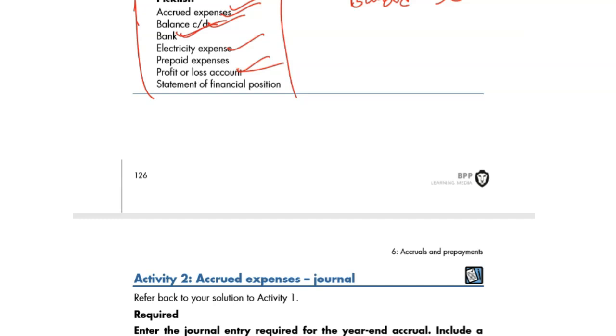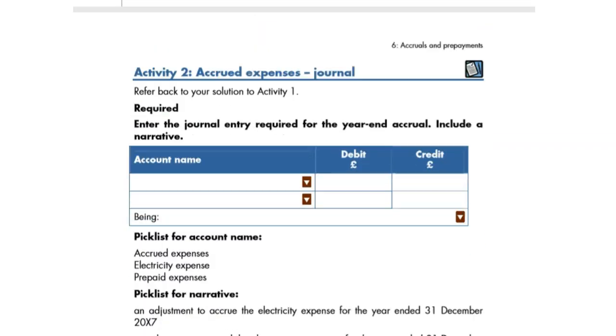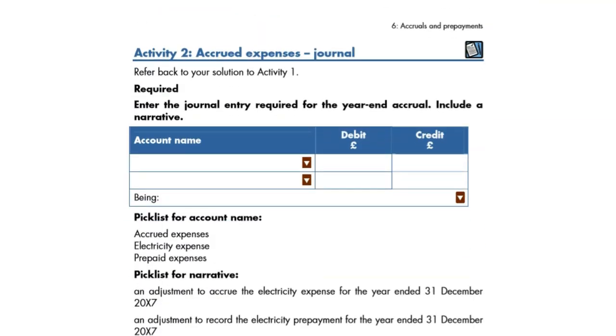Okay, I think there is one more quick activity, number 2. Refer back to your solution in activity 1. The requirement is to enter the journal entry required for the year-end accrual, which is basically the 56. Include a narrative. This time a narrative is required.